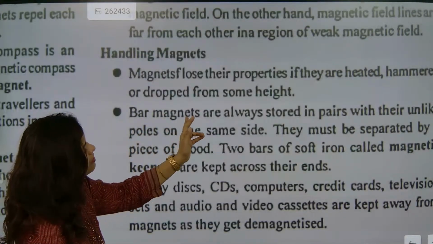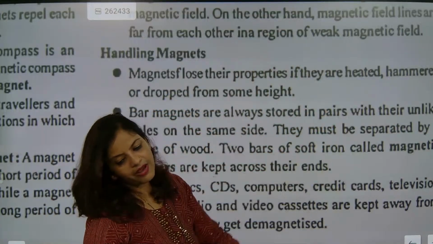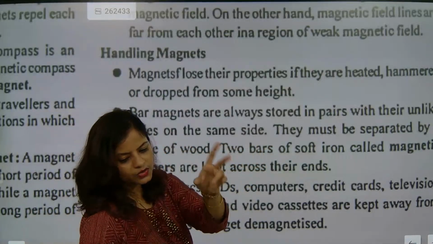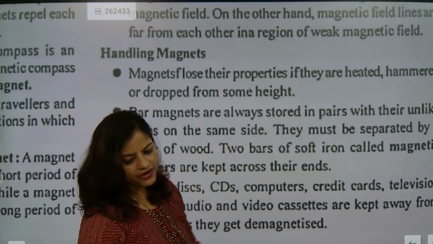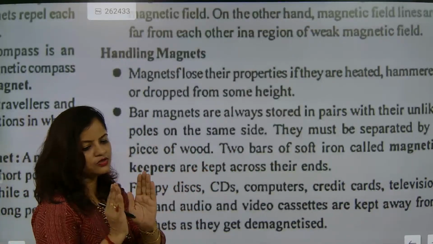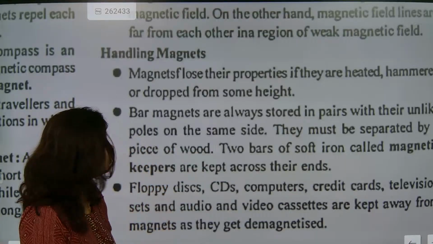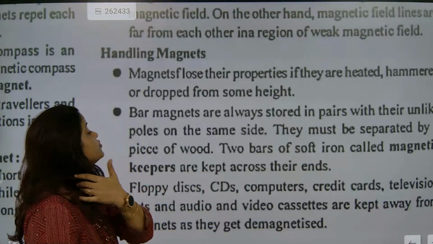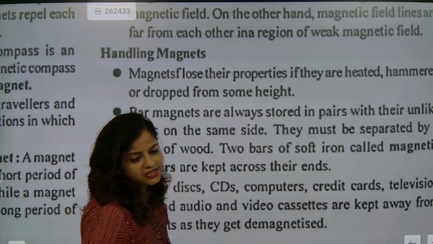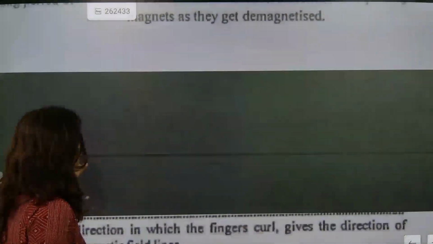This is important. Bar magnets are always stored in pairs. They may ask this question: how can we store a bar magnet? Always in pairs with their unlike poles, meaning north with south and south with north. Otherwise, north and north will fight. But they must be separated by a piece of wood so that the magnetic lines of force can nicely go and keep its magnetic property intact. Two bars of soft iron called magnet keepers are kept across their ends so that they will not lose their magnetic property. That's one of the most important things we must remember.